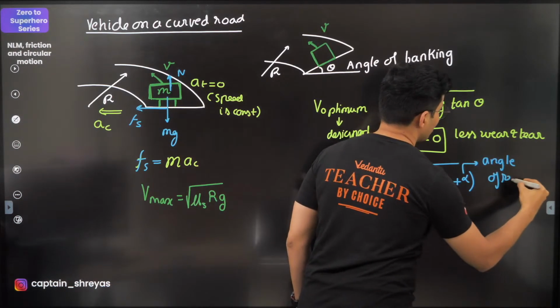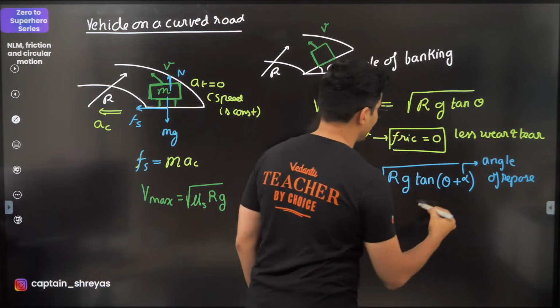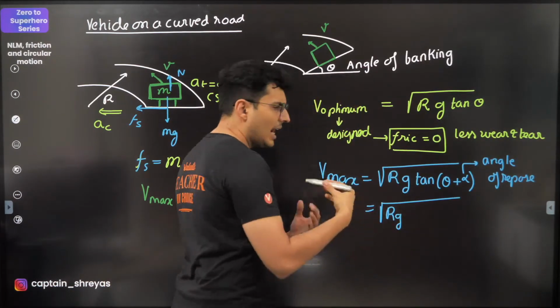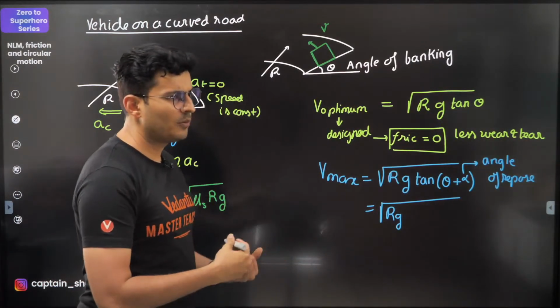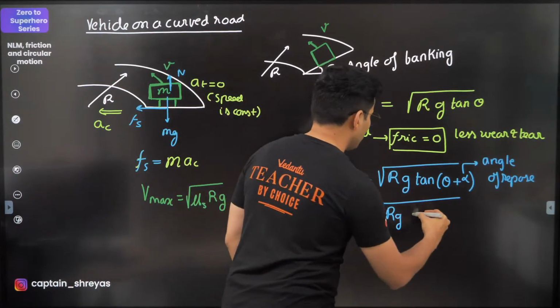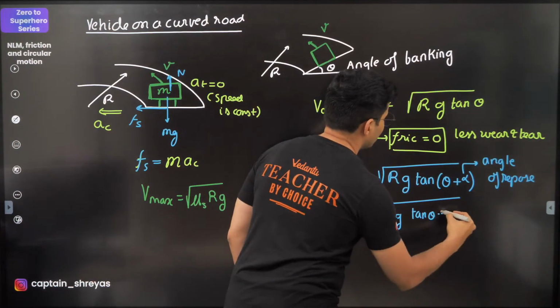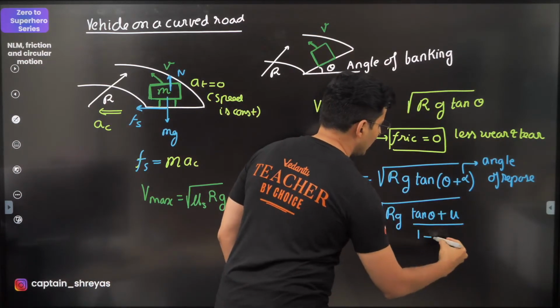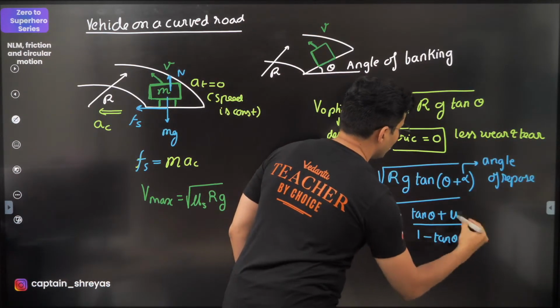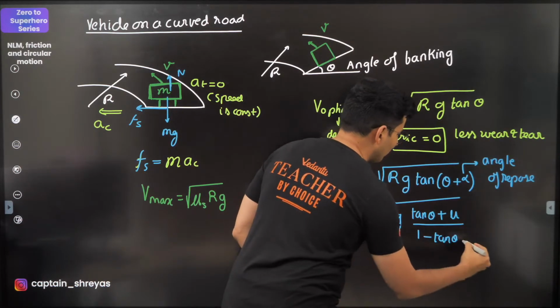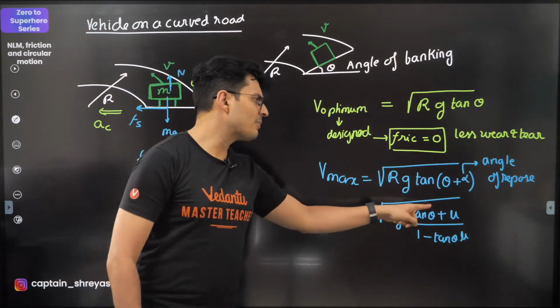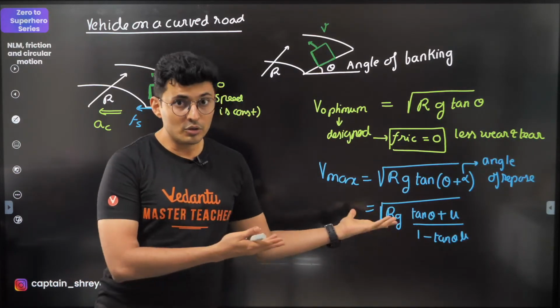So what happens is when you expand this, using tan of A plus B is tan A plus tan B upon 1 minus tan A tan B, it becomes tan theta plus tan alpha, where tan alpha is mu, upon 1 minus tan theta into tan alpha, which is nothing but mu. So this is what is there in most of the books, but I prefer remembering it in this way. I feel you should do the same.